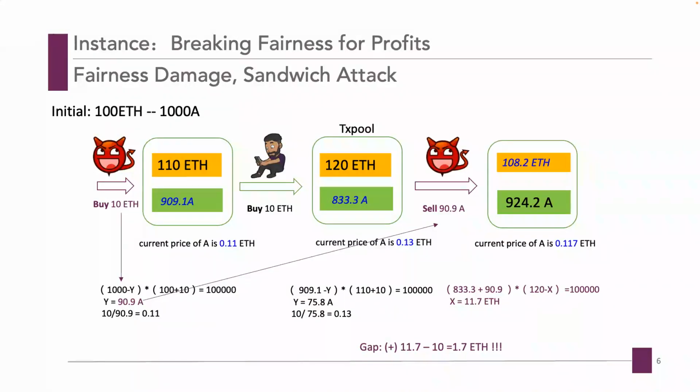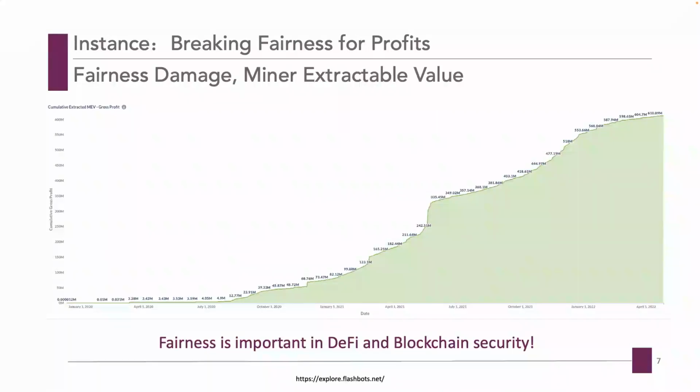Take the example of Uniswap, a decentralized exchange. An adversary first spends 10 ETH for the asset A with a current price of 0.11. Then the victim buys the asset A at the price of 0.13 due to the constant function of Uniswap. Once complete, the adversary sells all the asset A. Finally, he has earned the gap between two transactions, which is 1.7 ETH.